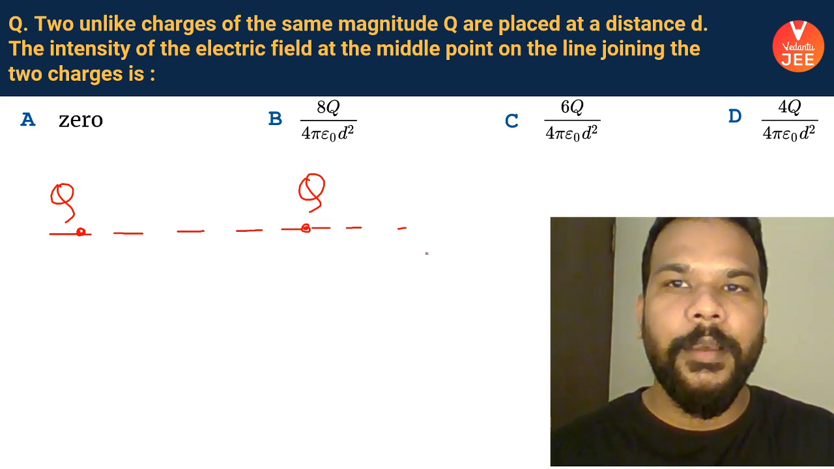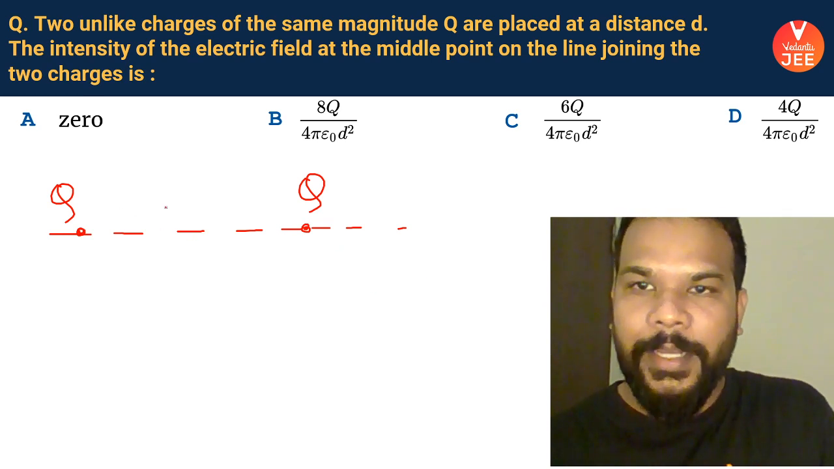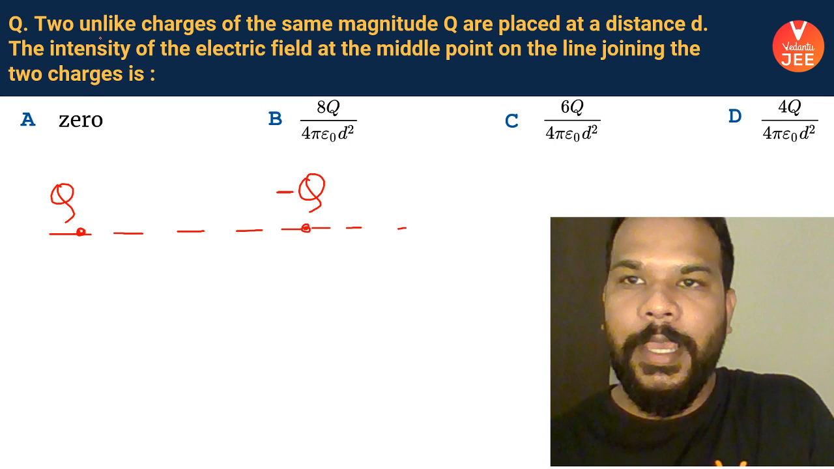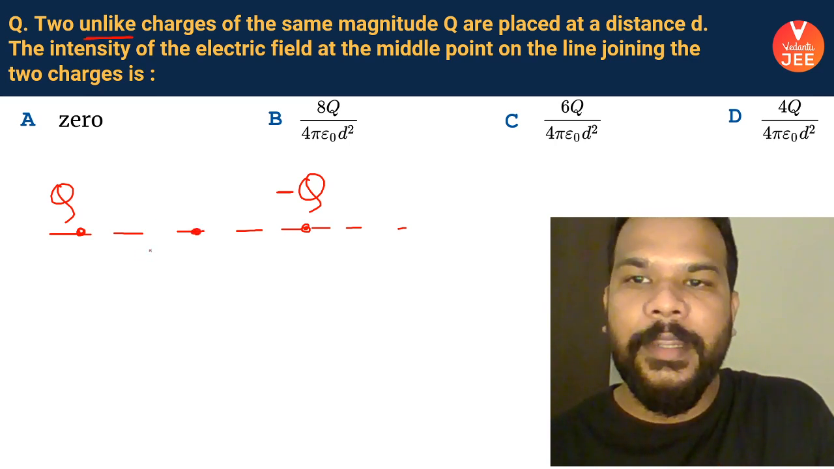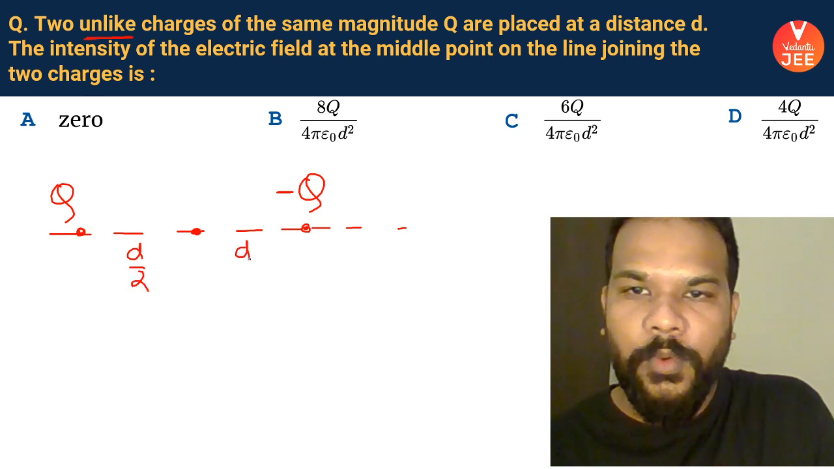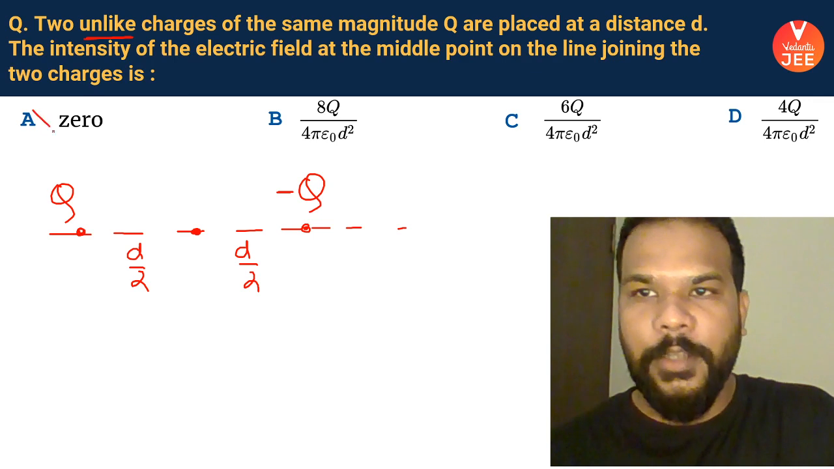Can you guys tell me the intensity of electric field at the midpoint of the line joining them? One is plus Q, other is minus Q. They are unlike charges. We are interested in finding the electric field at this point, which is d by 2 and d by 2. Don't tell me it is 0. The answer is not 0.